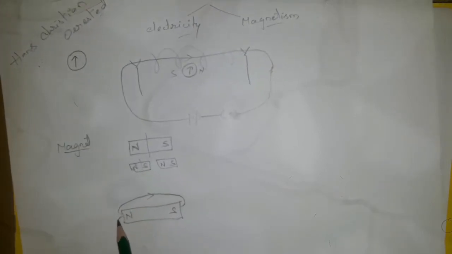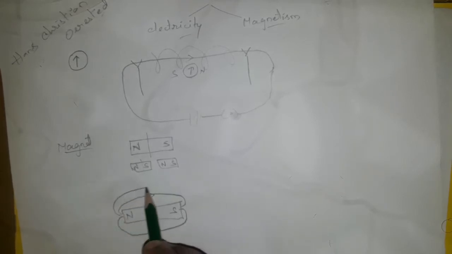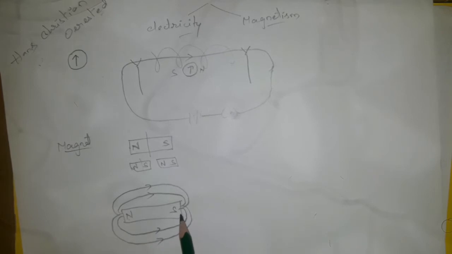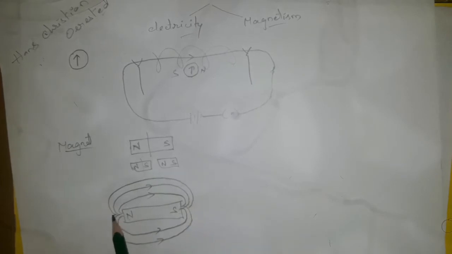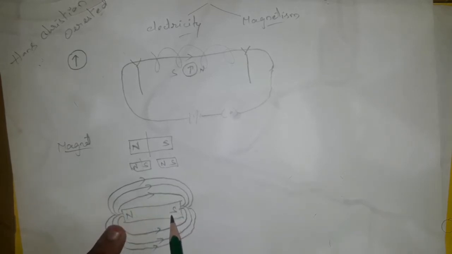These magnetic field lines start from the North Pole and end at the South Pole. So the magnetic field lines always start from the North Pole and end at the South Pole.